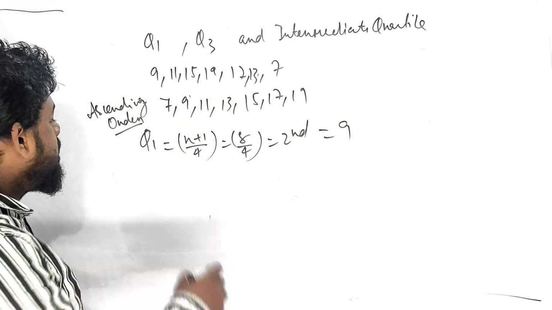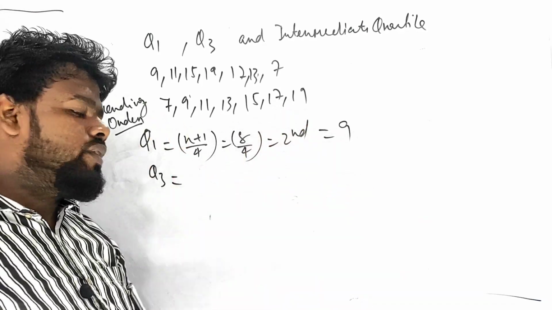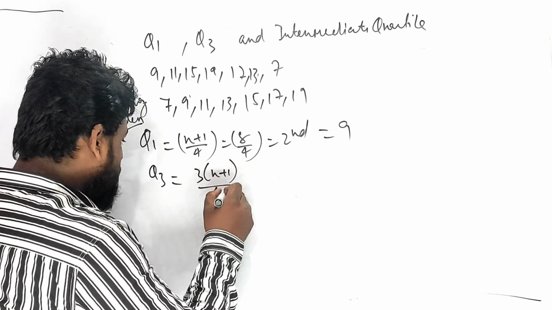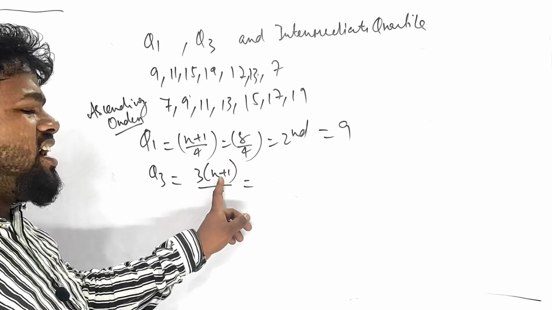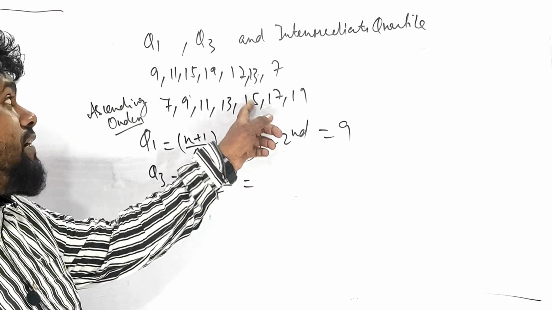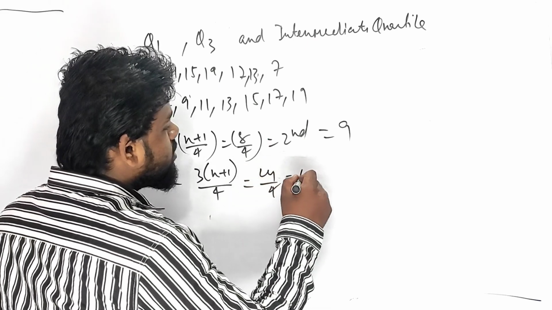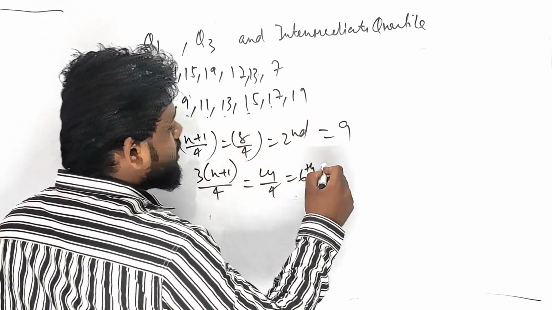Now find Q3. Q3 is odd. What was the formula in case of odd? 3 into (n plus 1)/4th term. n plus 1 is 7 plus 1, 8. 8 into 3 is 24, by 4 is the 6th term. 1, 2, 3, 4, 5, 6: it is 17.